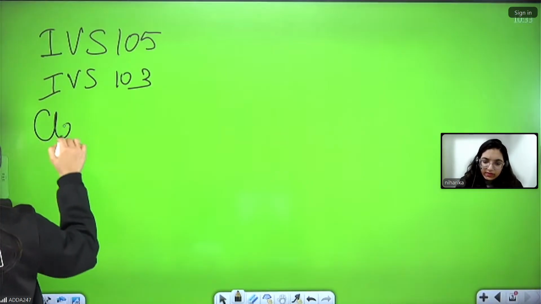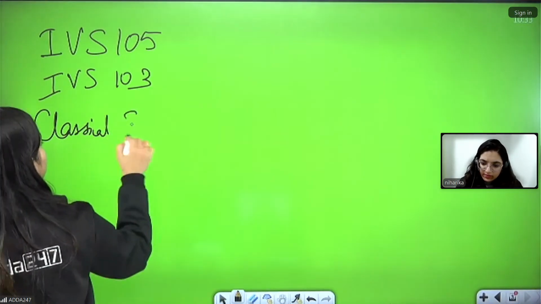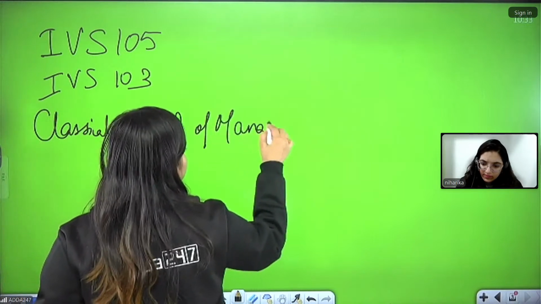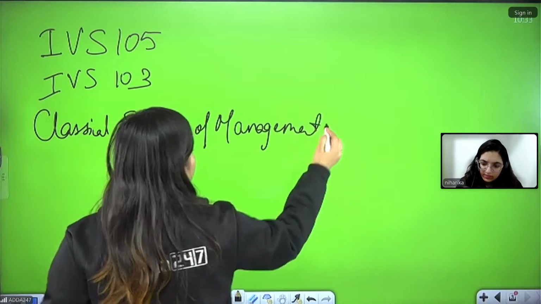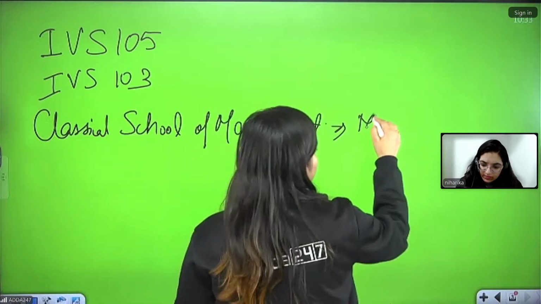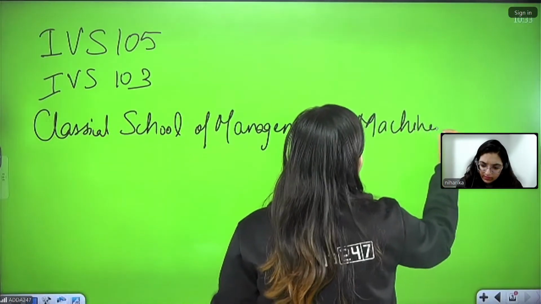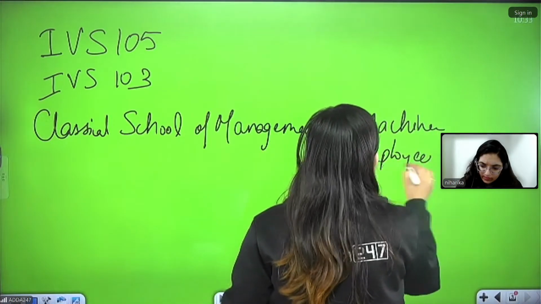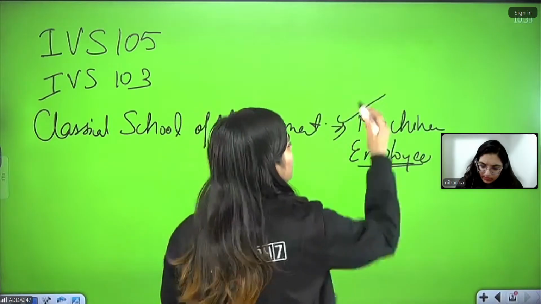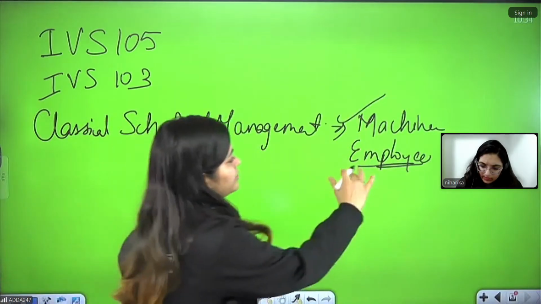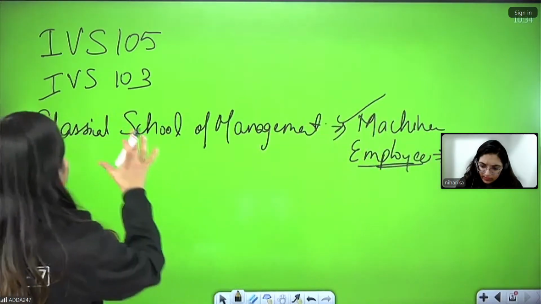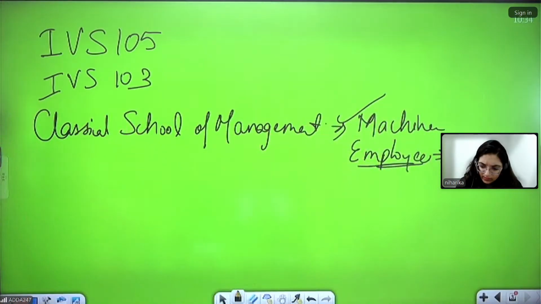Then they ask the question from the classical school of management, in which they are focusing that machines and even their employees are considered as slaves. Okay, machines are considered as assets and their employees are also considered as just slaves. So this is what is given in your traditional classical school of management.